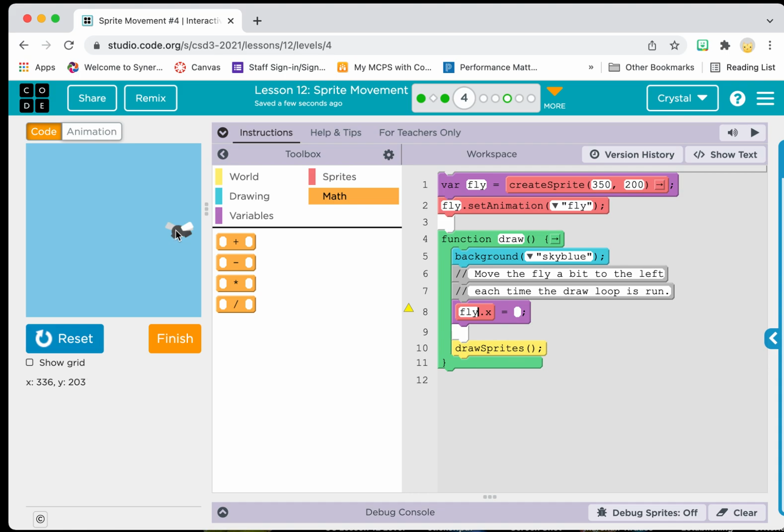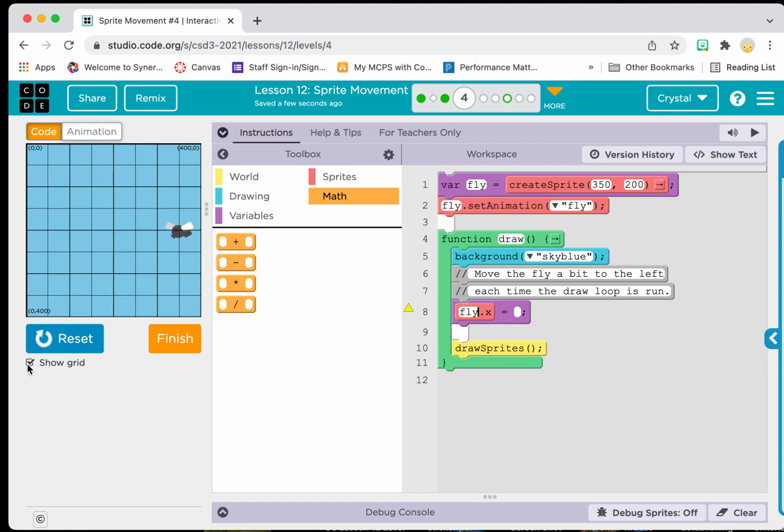Now, when we look at our grid, we see that our current fly is showing up at 350, and that's the original X value. We want it to move this direction. If I want the fly to move from here to here, the change in the X position is 50. So the change is a negative number. If we go from 350 to 300 to move to the left, we know it's a negative, so we're going to use that subtraction feature. We're going to use that subtraction counter pattern.